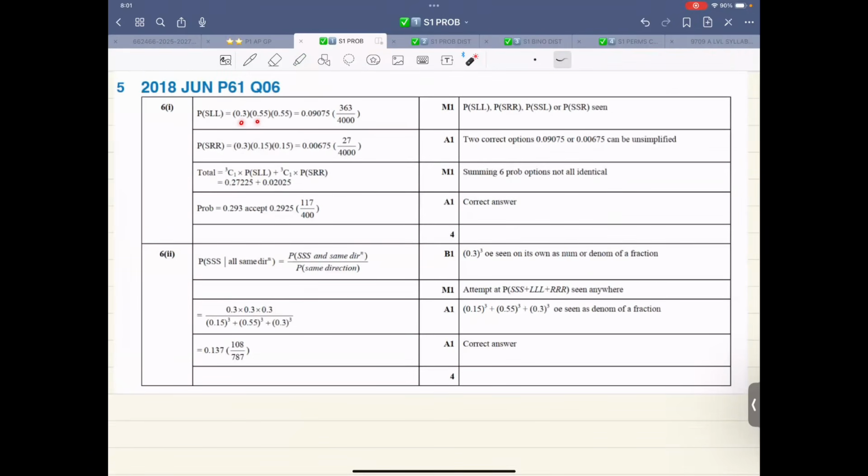That is 0.3, 0.55, 0.55. This is 0.3, 0.15, 0.15. 3C1 is 3, 3C1 is 3. So they have taken this, multiplied with 3. They have taken this, multiplied with 3, and added it. And now 0.15 cube, 0.55 cube, 0.30 cube, 0.30 cube goes at the top.